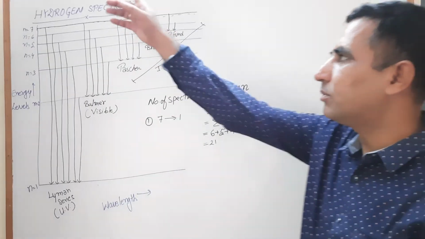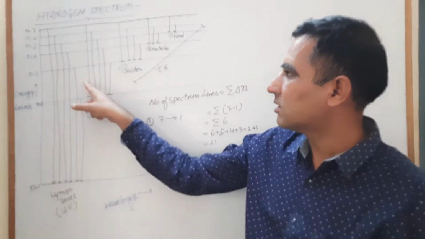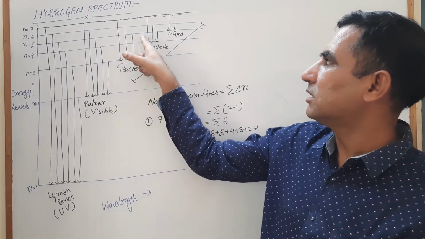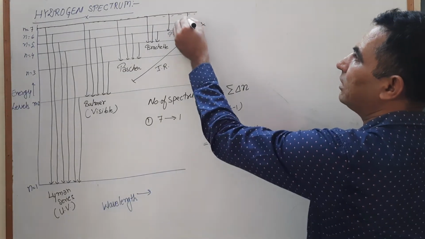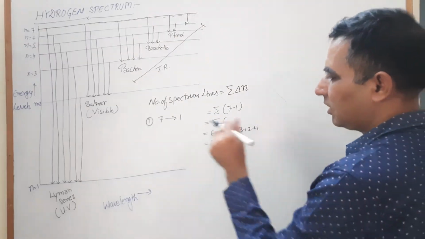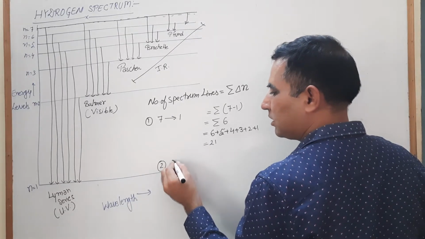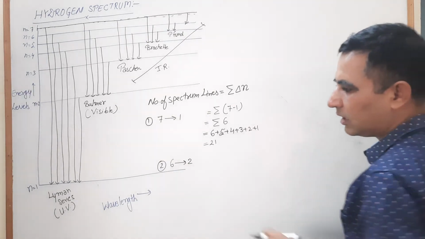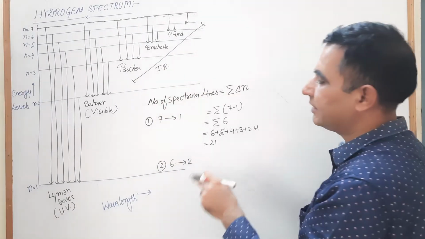Look at this diagram, how many spectrum lines: 1, 2, 3, 4, 5, 6, 7, 8, 9, 10, 11, 12, 13, 14, 15, 16, 17, 18, 19, 20, and this one is the 21st line, when the electron jumps from 7th to 6th. If you have another transition like this, when the electron jumps from the 6th energy level to the 2nd energy level,